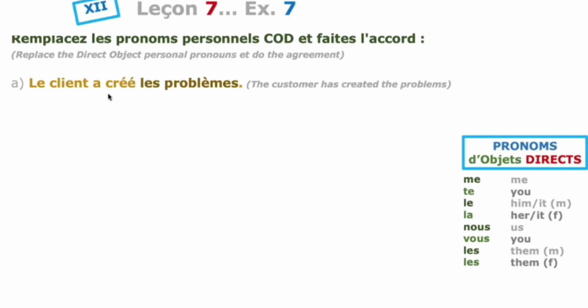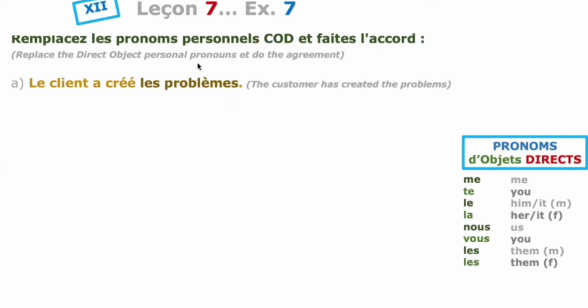It is conjugated in passé composé with avoir as the auxiliary verb. After the verb you have les problèmes, that is your direct object noun. The customer has created the problems.